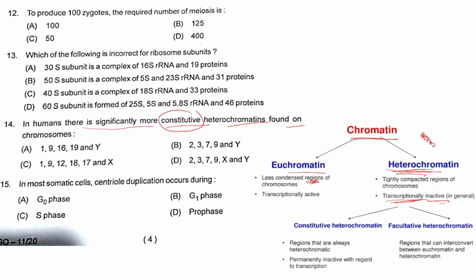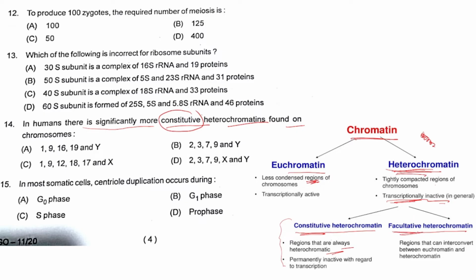Again, heterochromatin can be of two types: constitutive heterochromatin and facultative heterochromatin. Constitutive means constant, so these regions are always heterochromatin, always densely packed, and they cannot be loosely packed or show transcription in any case.